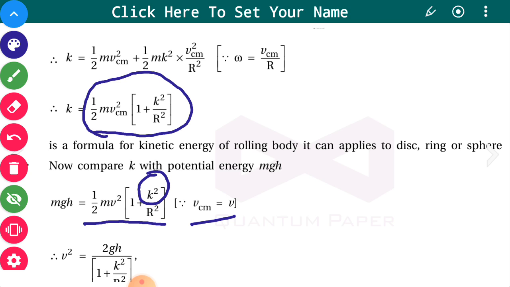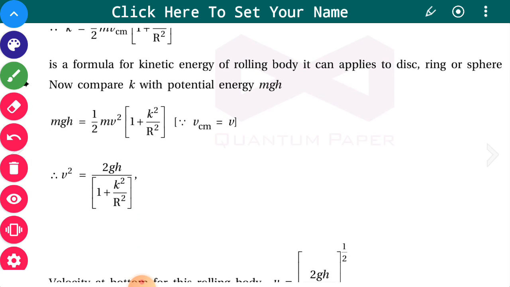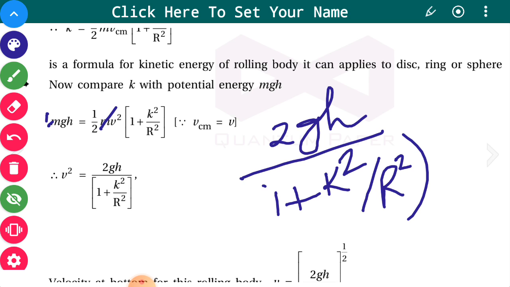Here k is the radius of gyration. Now if you make v square the subject of the formula, then the 2 is multiplied across to give 2mgh, and m cancels out. So it becomes 2gh upon 1 plus k square upon r square, and this is the value of v square.